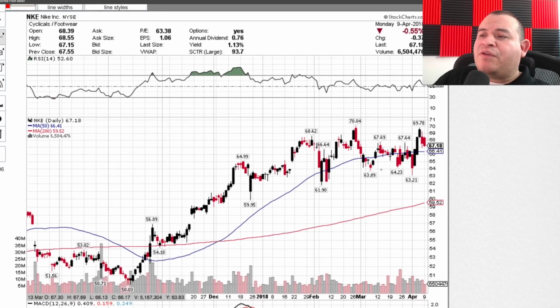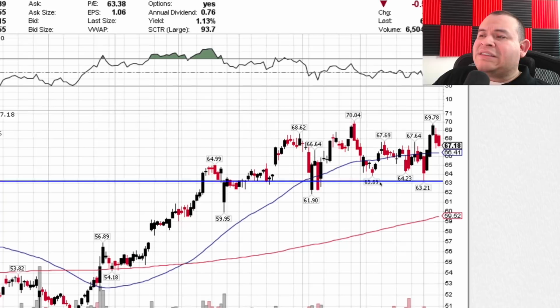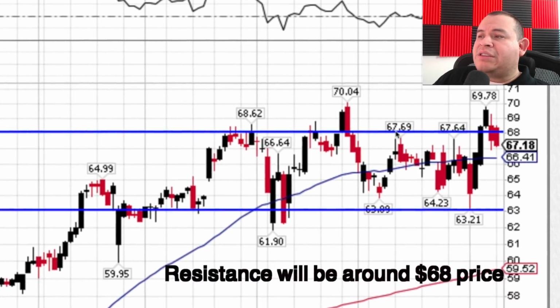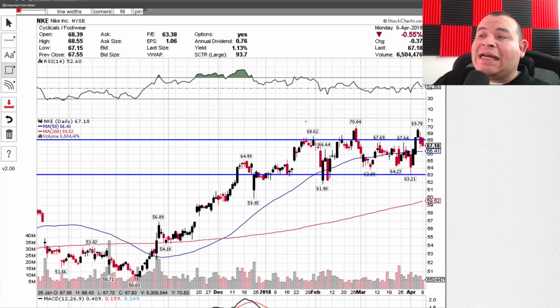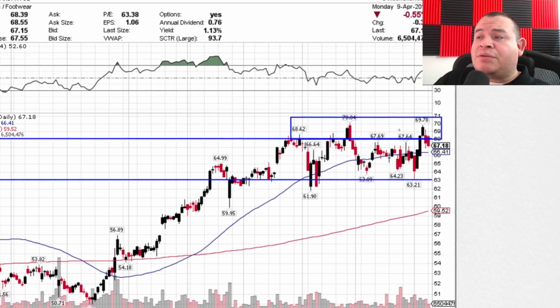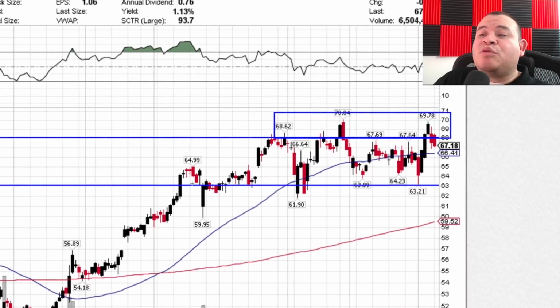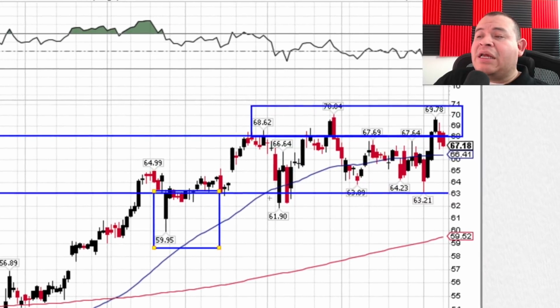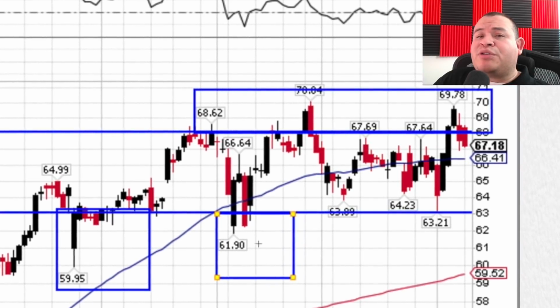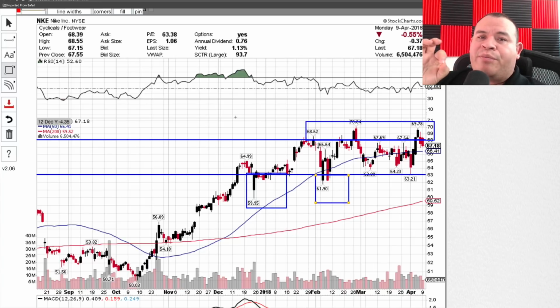Just like I mentioned before, you see the support around the $63 price and the resistance around the $68 price. Now keep in mind the share price has moved over the $68 price, but the price has come down, and this is called a resistance zone. And as you see, the share price has moved down under the $63 price, but at the same time it has recovered. So this is specifically a support zone. The support levels are very important. This is where you can get an idea of how the stock price can continue to set new highs.